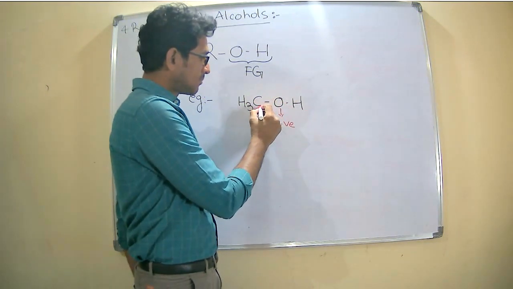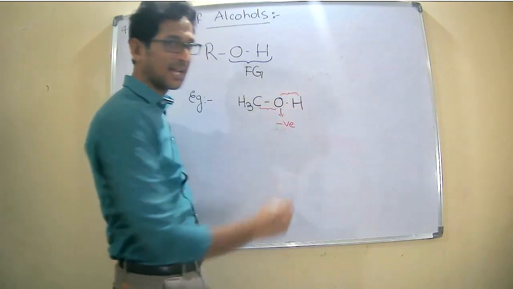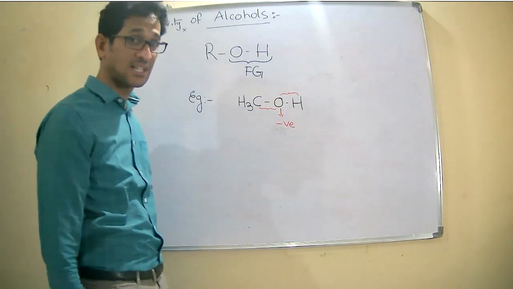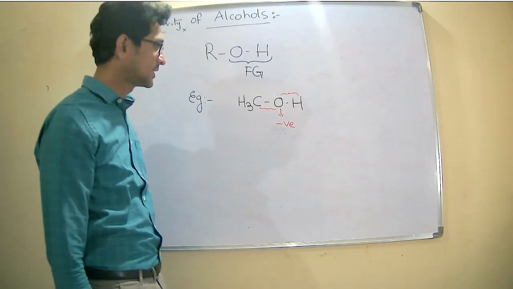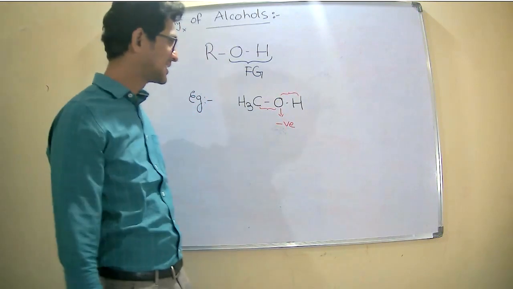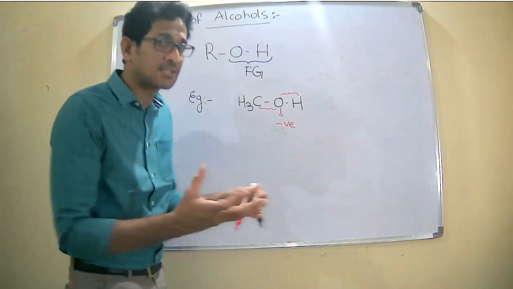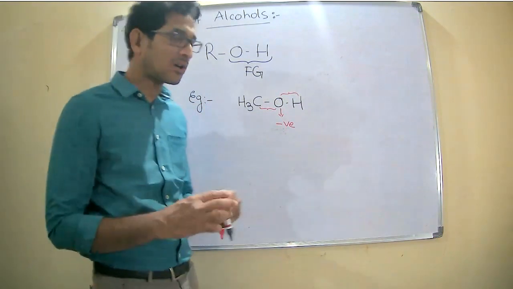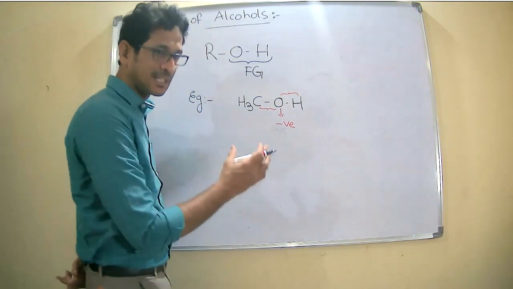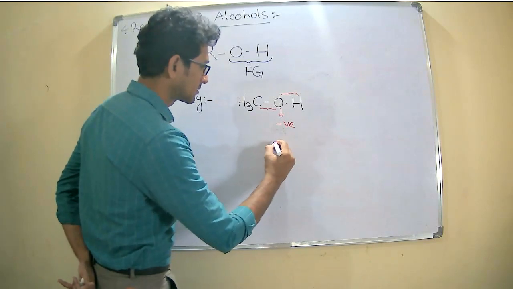Then the bond between the carbon and oxygen and the bond between the oxygen and hydrogen are generally said to be polar bonds. Due to the existence of these two types of bonds, the possible cleavages that take place in the alcohol are shown as follows.